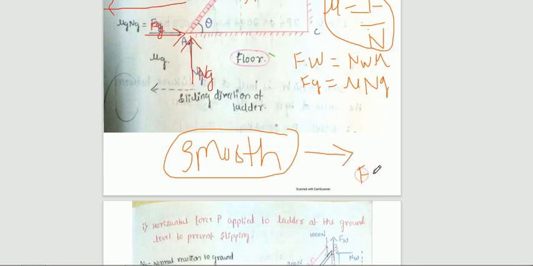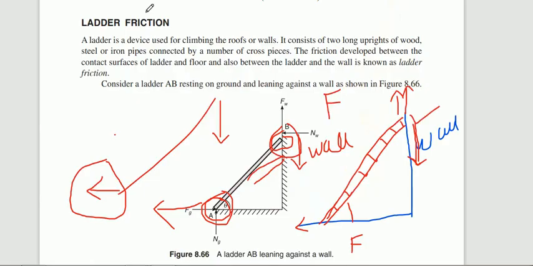Suppose the problem says the ladder is resting on a smooth wall, then there is no necessity of writing Fw. Only Nw you need to write. The friction coefficients for wall and floor they will give separately. So this is the number of forces acting on a ladder.